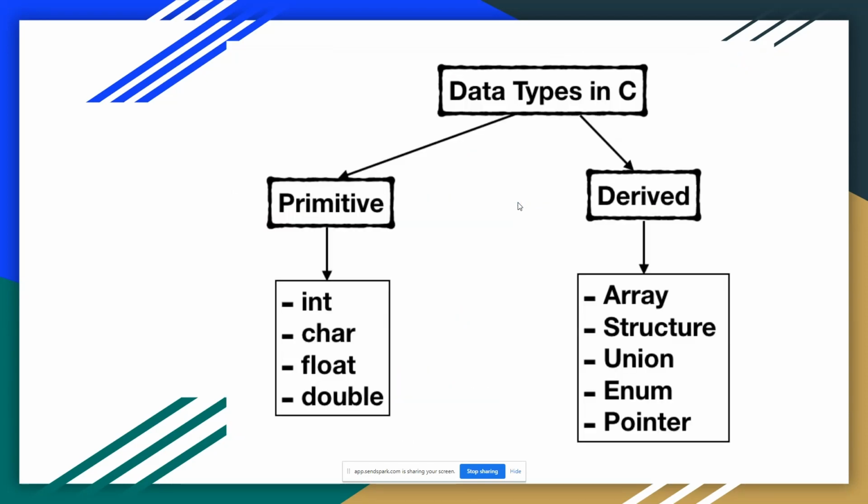So data types. We have primitive data types and derived data types. Basically, these two are the main types in the data types. We all know that primitive data types are integer, char, float, double. Derived data types are array, structure, union, enum, pointers.